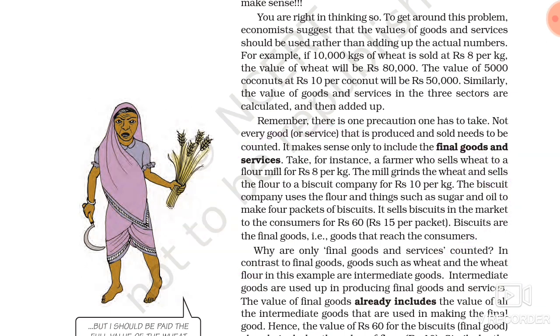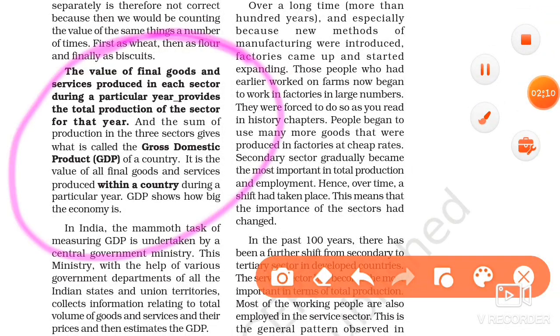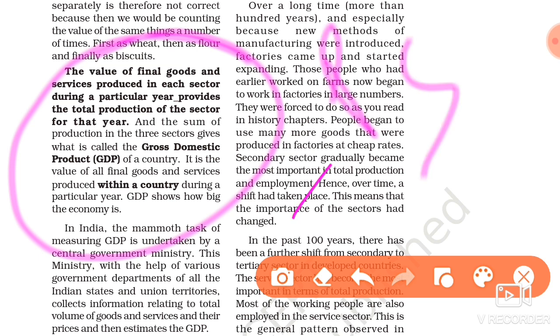So here again, one point is GDP. What is GDP? When we take the money value of all the final goods and services from these three sectors, primary, secondary, tertiary, then we get the gross domestic product, or GDP. That is why GDP is said to be the sum of production in the three sectors. This GDP is the value of all final goods and services produced within a country during a particular year, and it shows how big the economy is.